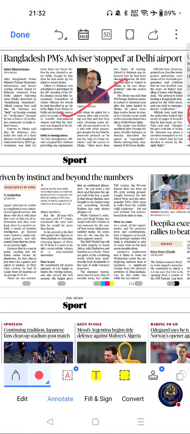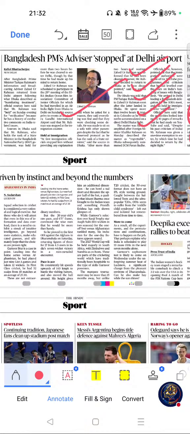Bangladesh Prime Minister's advisor stopped at Delhi airport. If you see the importance of this article, India-Bangladesh relations are important for UPSC. Diplomacy and bilateral relations are key GS2 topics. Questions have appeared on India-Bangladesh relations, neighborhood first policy.